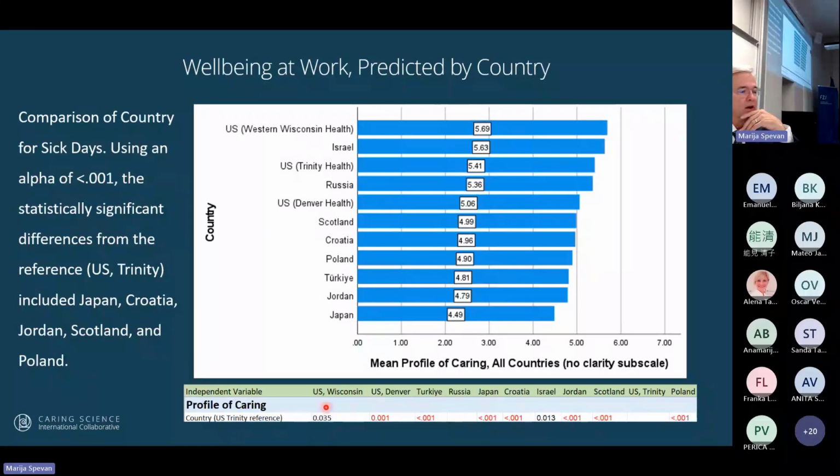And then down here on this little bar, if it's black, that means it's higher. And if it's 0.035, that's nothing. And same with Israel, 0.013, that's nothing.